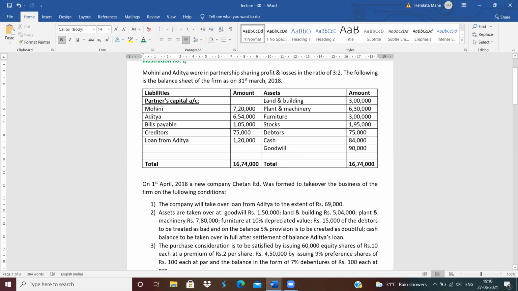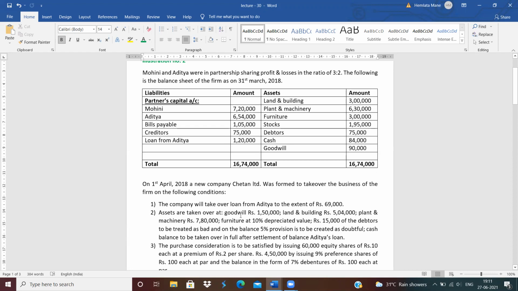Now, on 1st April 2018, a new company, Chetan Limited, was formed to take over the business of the firm on the following conditions. The partnership firm of Mohini and Aditya is taken over by Chetan Limited. First, the company will take over the loan from Aditya to the extent of rupees 69,000. Aditya's loan is 1,20,000, but the company takes over the loan for rupees 69,000.